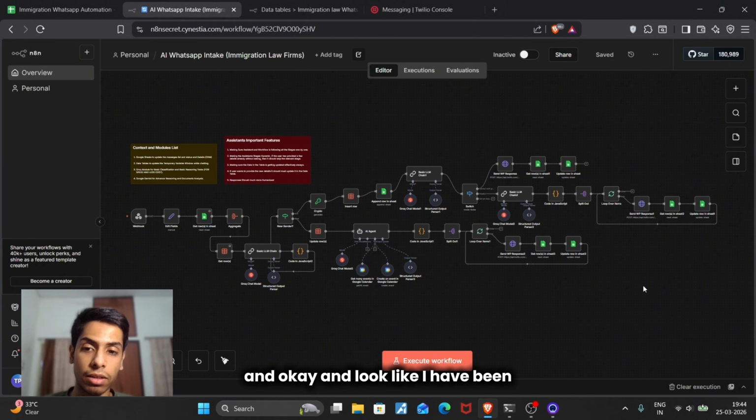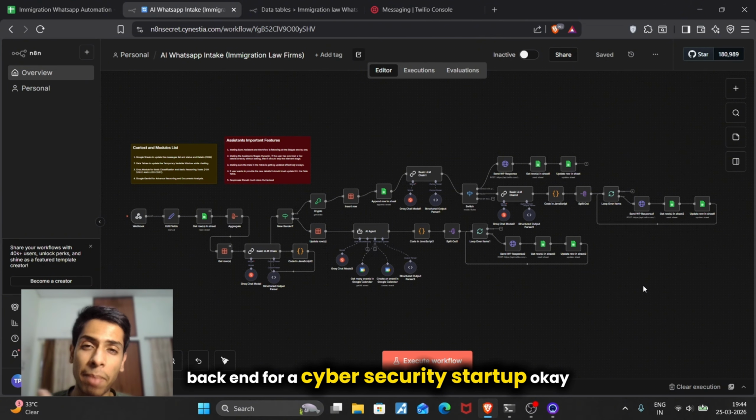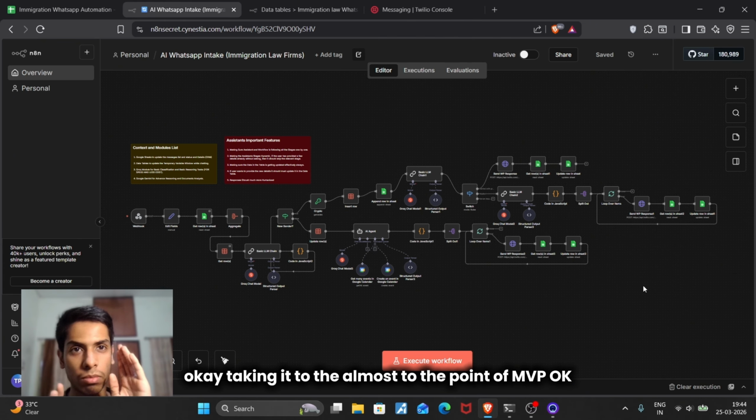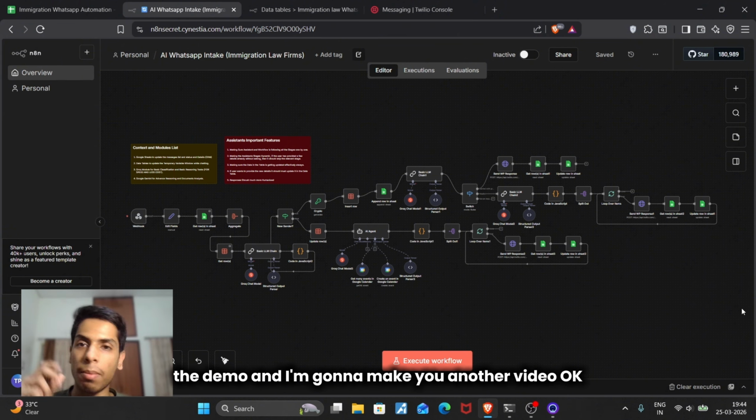I have been helping businesses for years, and I have working experience building a complete backend for a cybersecurity startup, from scratch, taking it almost to the point of MVP. As a backend developer, I know very well how the logic works. I have a full year of working experience at that startup. So I hope you got to know the depth of it and how available the demo is, and I'll meet you in another video.